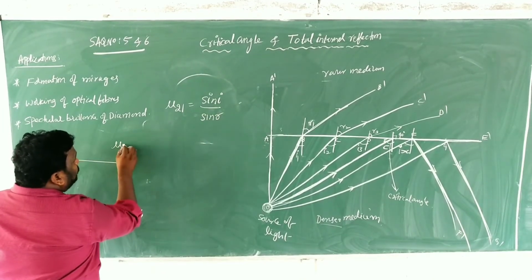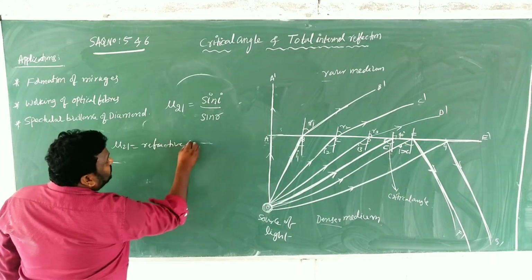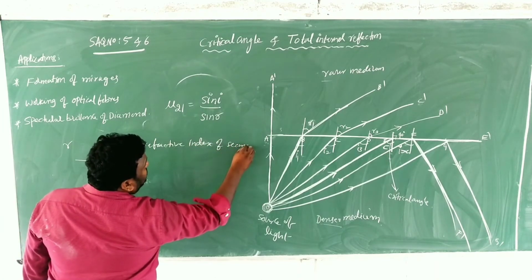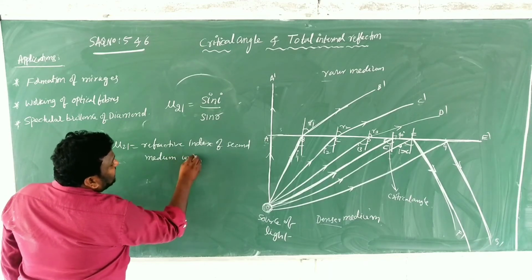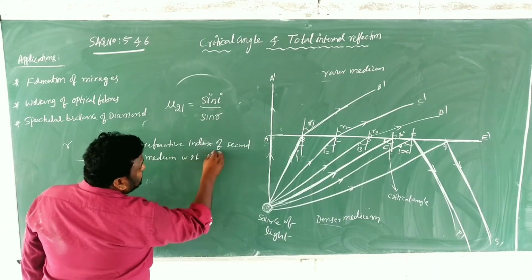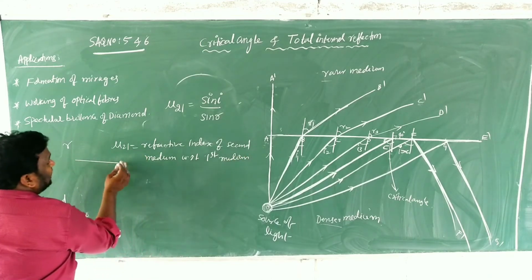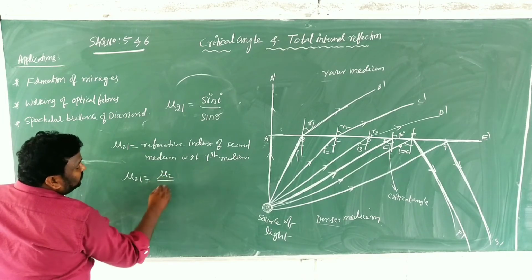Here, what is mu 2 1? Refractive index of the second medium with respect to the first medium. So that means simply here I am going to write mu 2 1 is equal to mu 2 by mu 1.